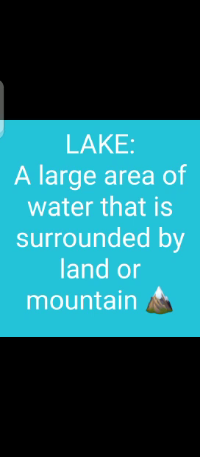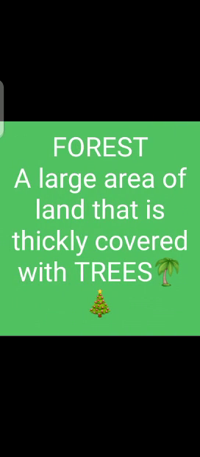Then here is another fact: the definition of an island. A piece of land completely surrounded by water is called an island. You have also learned the definitions of these terms: island, lake, forest, rainforest. A lake is a large area of water that is surrounded by land or mountains. A forest is a large area of land that is thickly covered with trees.